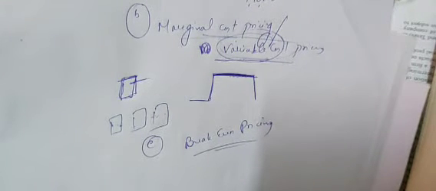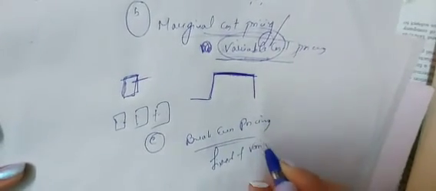Now what is break-even pricing? In break-even pricing, the marketer is neither gaining any profit nor any loss. Only the fixed and variable cost is recovered. This is called the break-even pricing. In the first case, only the variable cost was recovered and the fixed cost was recovered from other premium brands. Which pricing was that? Marginal cost pricing. In the case of break-even pricing, the marketer is just recovering the cost.